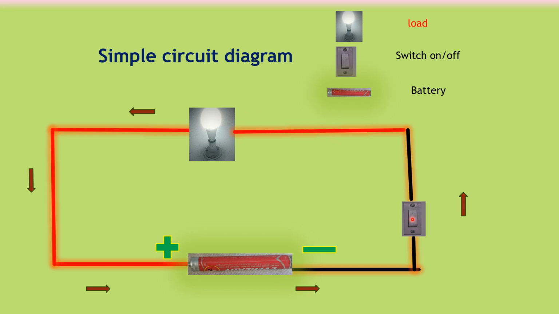We also use an on-off switch and a fuse between the source and the load to switch the load on or off and for the protection of the equipment connected to the source.